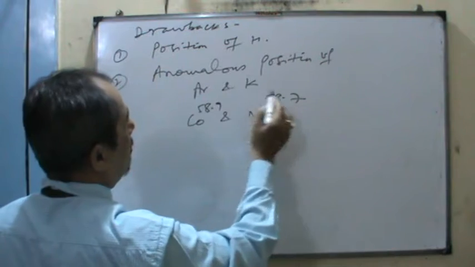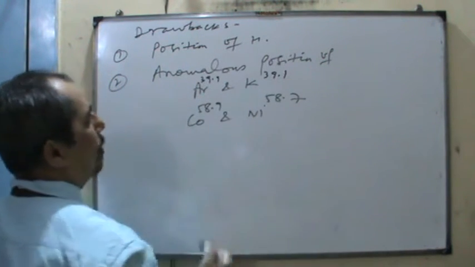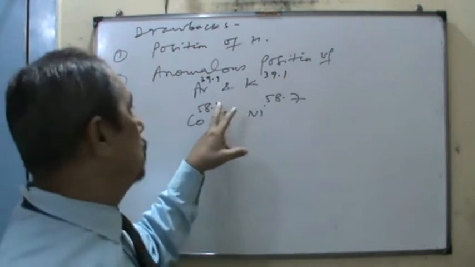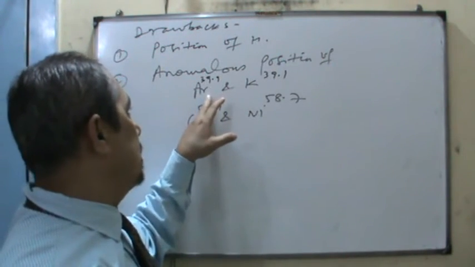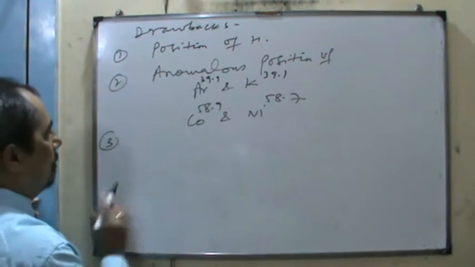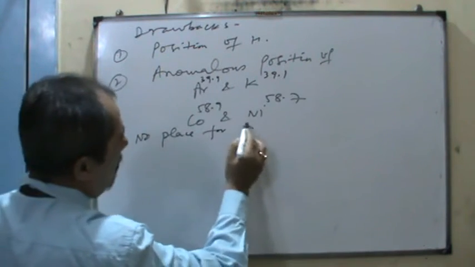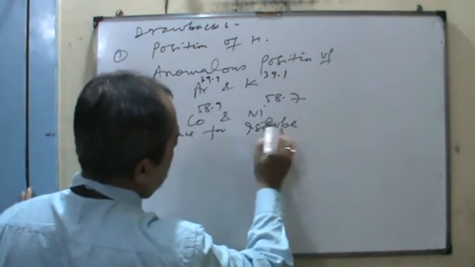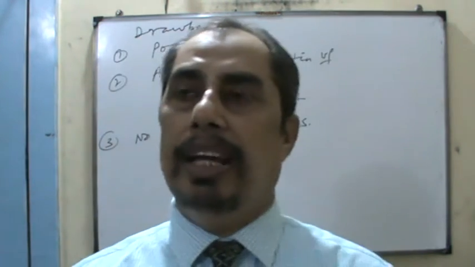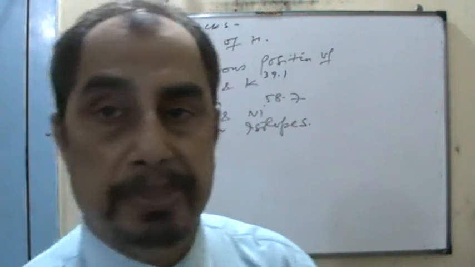58.9, 58.7, 39.9 and 39.1. So it should be placed like this and this. So an element with more atomic mass is placed before the one with less atomic mass. So it is a drawback. Third, there is no place for isotopes. For example, hydrogen has 3 isotopes. Each has different atomic mass. So they are supposed to be placed in different groups. Here Mendeleev failed to explain.